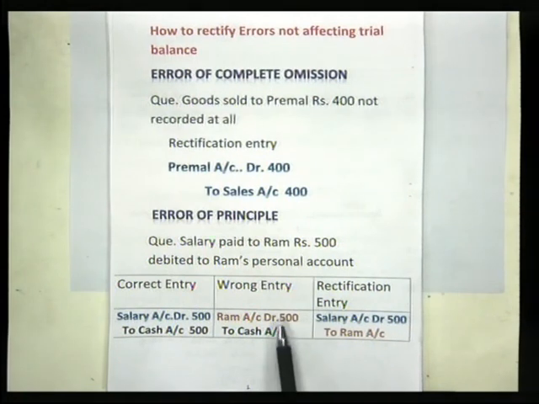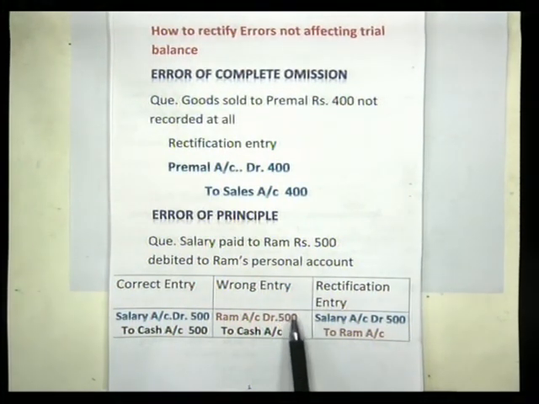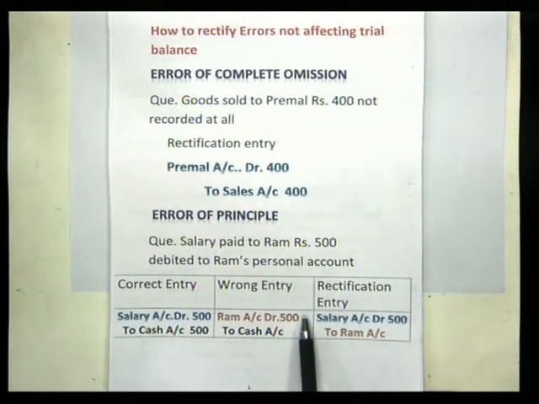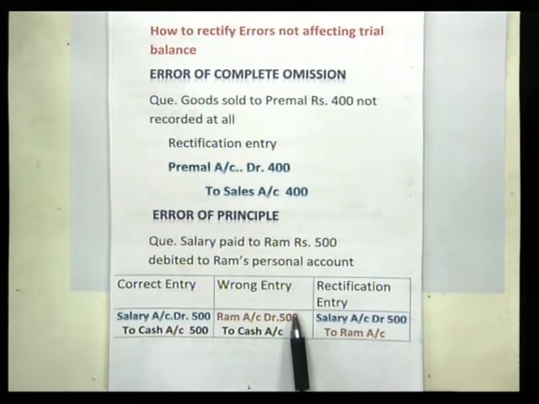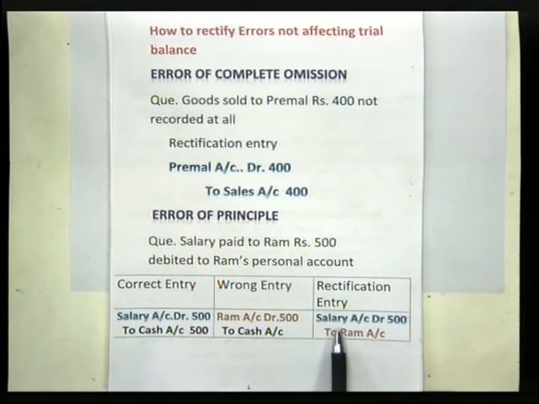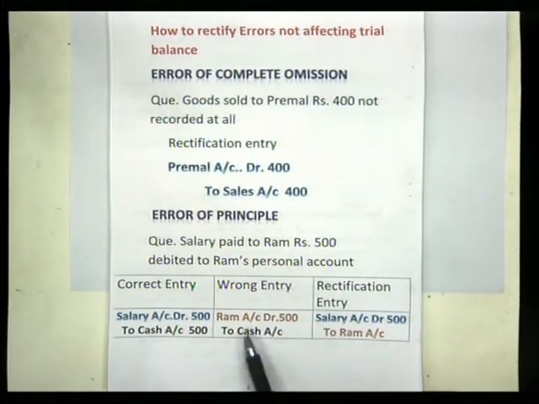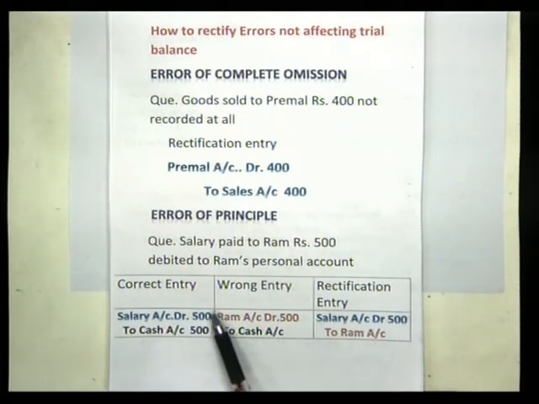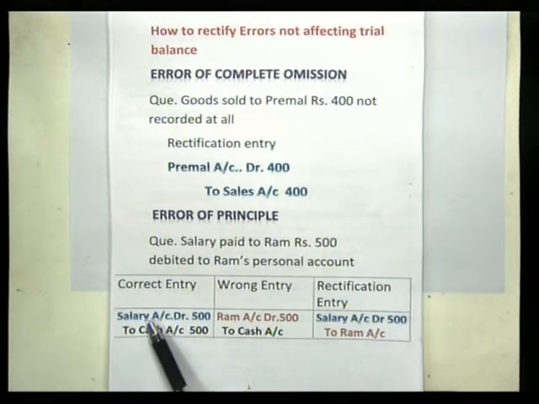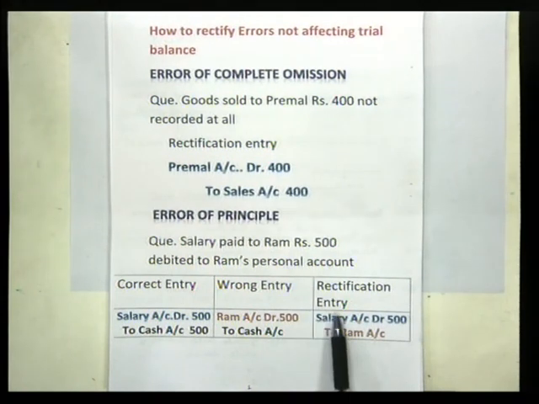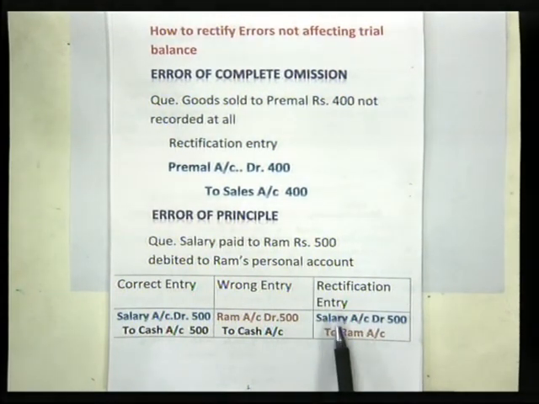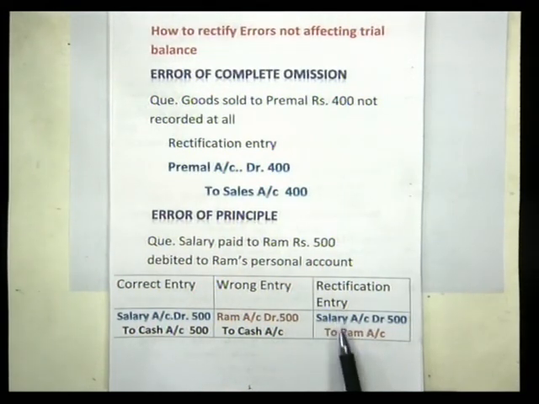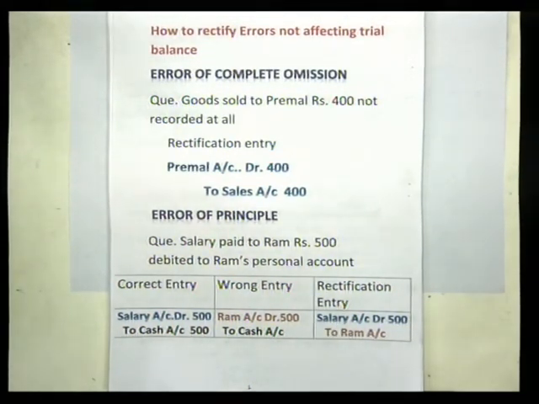entry. So here we have to cancel the Ram account. So debit, you want to cancel the debit of Ram account. So in the rectification entry you have to cancel it by giving credit effect. So salary account is not debited in the wrong entry, which should be correctly debited. So here in the rectification entry you are debiting the salary account, which is the correct method of making the rectification entry. So here the rectification entry is salary account debited to Ram account.